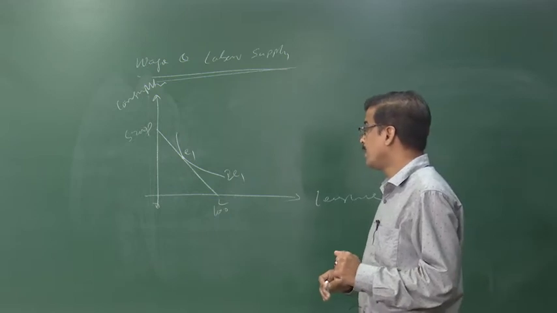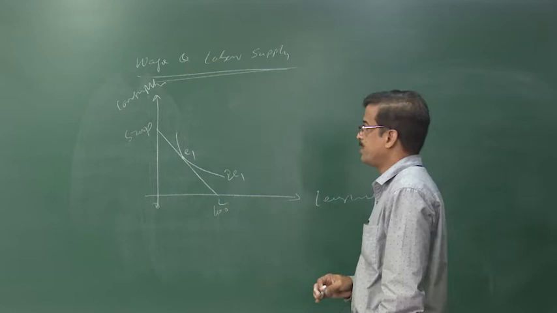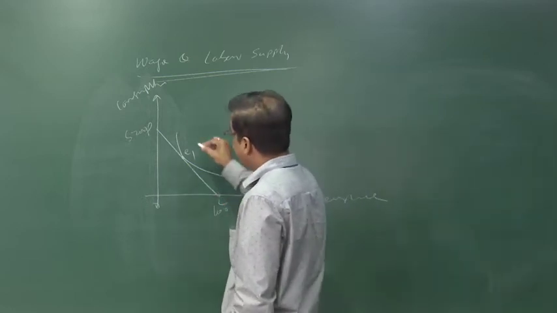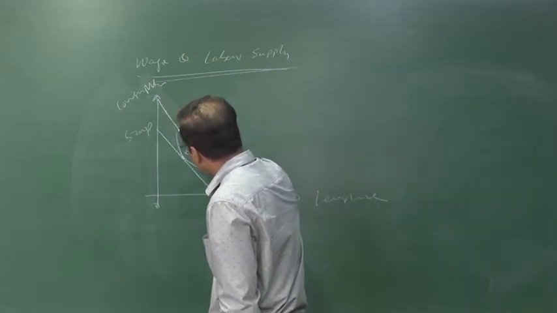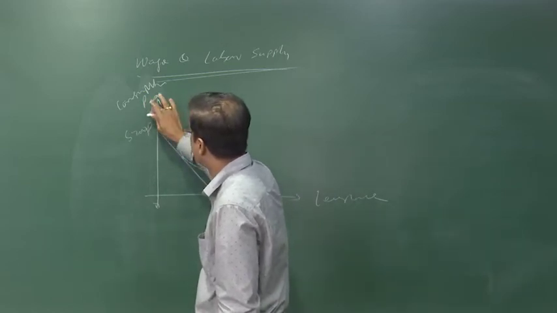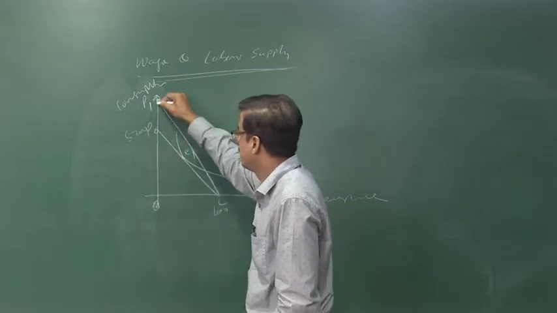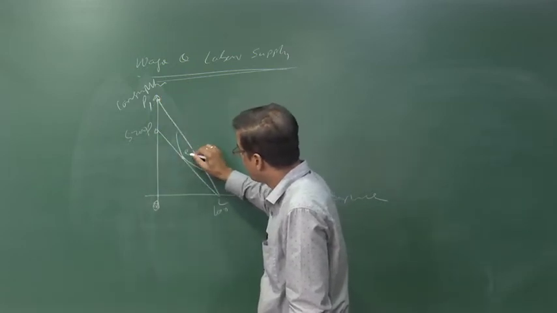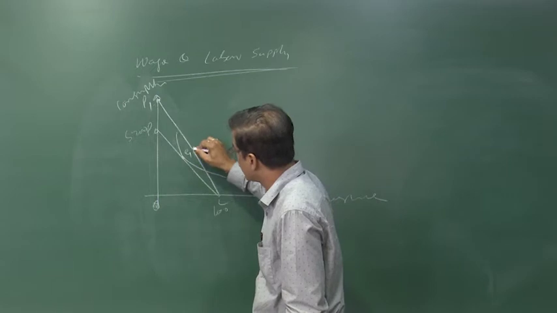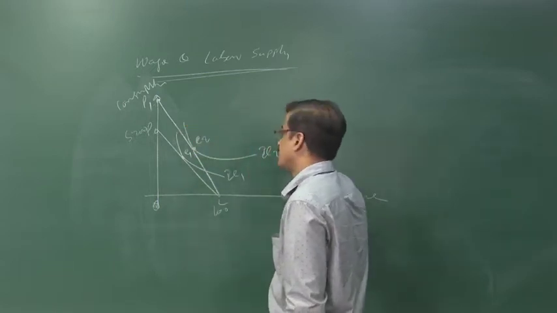Now if the wage rate increases, then definitely the price line moves from OP to OP1. Now the second point of equilibrium here, let us assume it is E2, IC2.